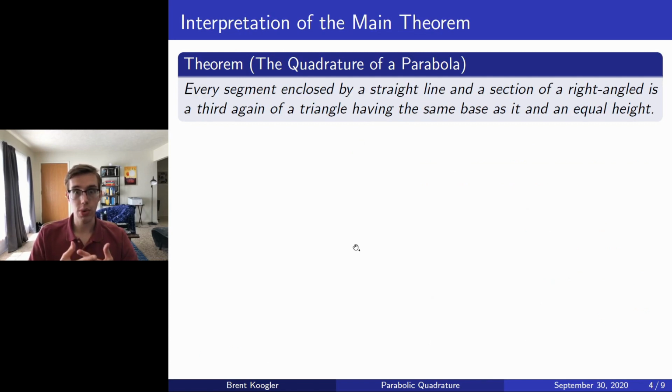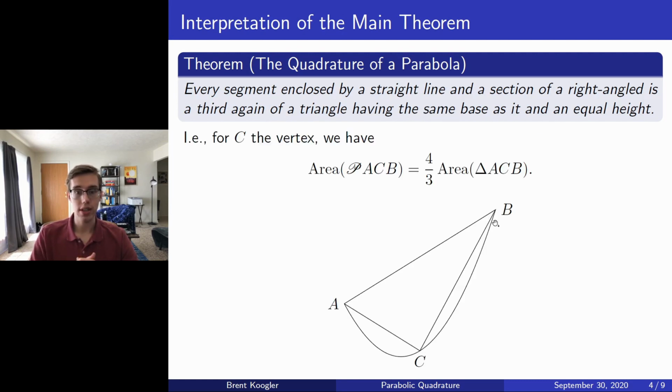Then going into what the main theorem states again and analyzing it, every segment enclosed by a straight line in a section of a right angled cone is a third again as much as a triangle having the same base as it and equal height. In other words, given a parabolic segment, then 4/3 of the triangle that has the same base as the segment and has the same height as the segment is actually equal to the parabolic segment.